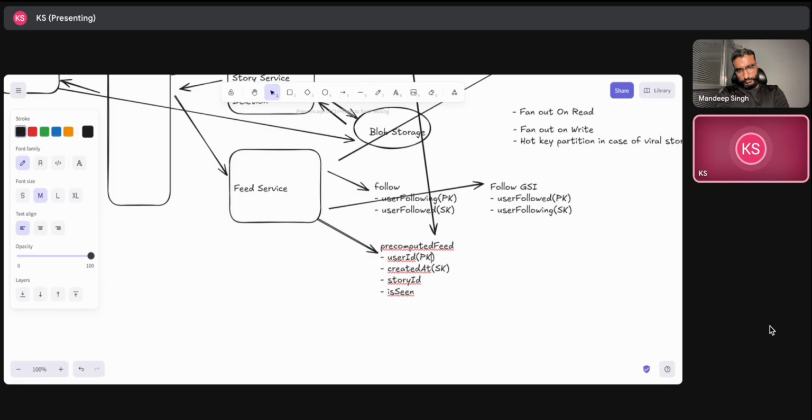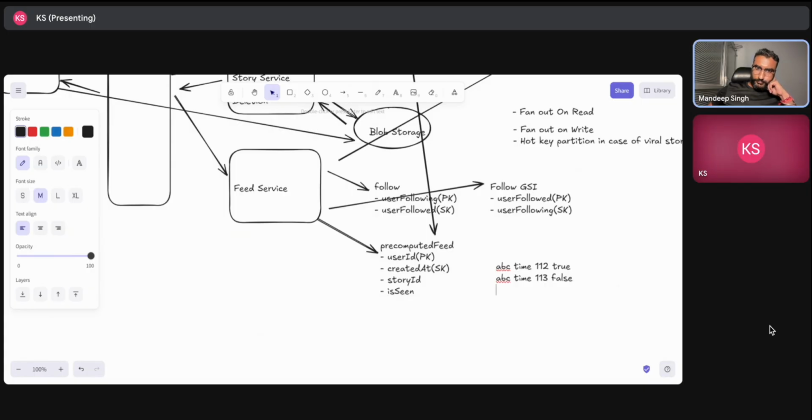In the particular user ID partition there will be entries in the database, like user ID ABC, a created at timestamp, story ID 112 and is seen true. Then for that particular user ABC, story ID 113 and is seen false. So I think I can do somewhat like this, but I have to think more on this.